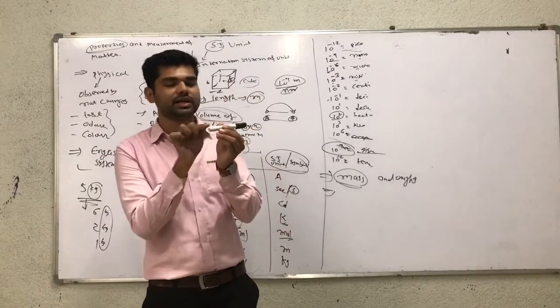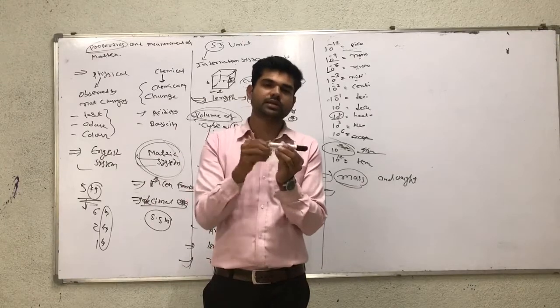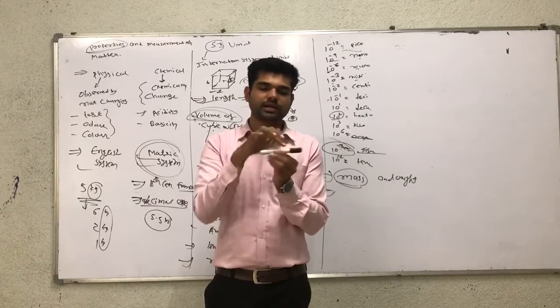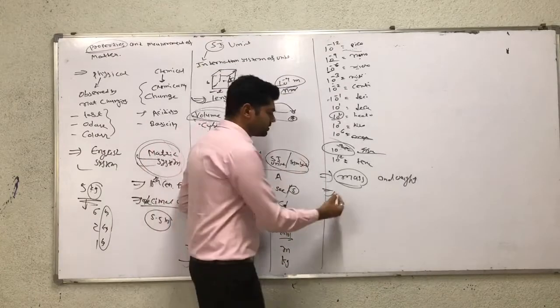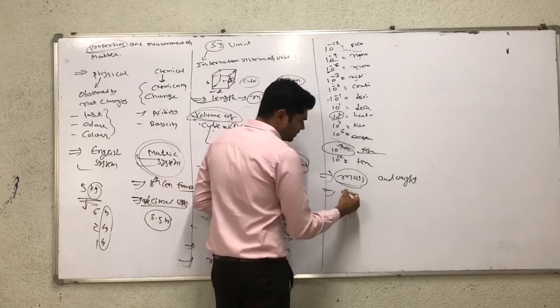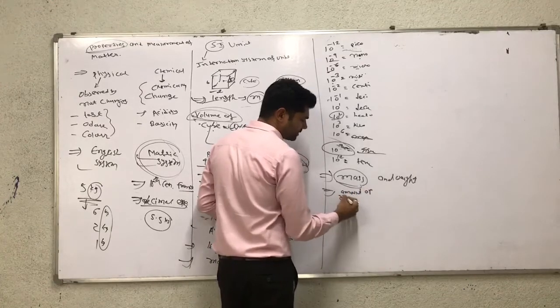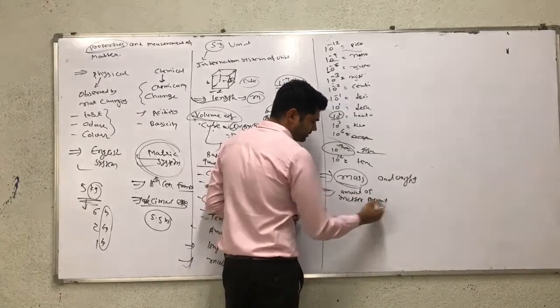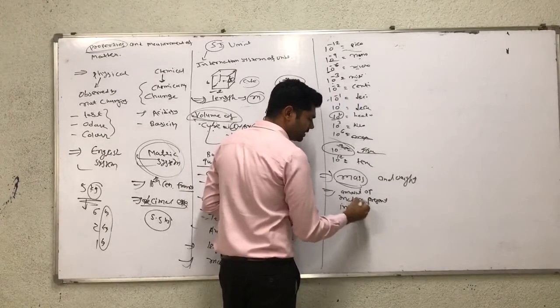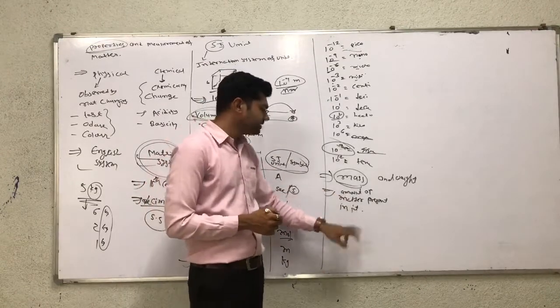It means the marker occupies space, and all the matter present in the marker is called the mass of the marker. It means the amount of matter present in it. So understand: amount of matter present in it.